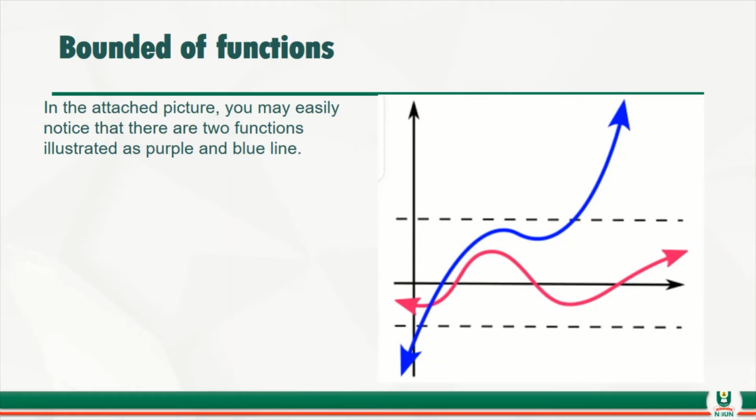Now, what I'm talking about is that if you look at this, you will see 2 broken lines. You will see that the function represented with red is strictly between the 2 broken horizontal lines. Why that of blue? It's not. So that's what we are trying to say, that this red line is bounded below and it's also bounded above.